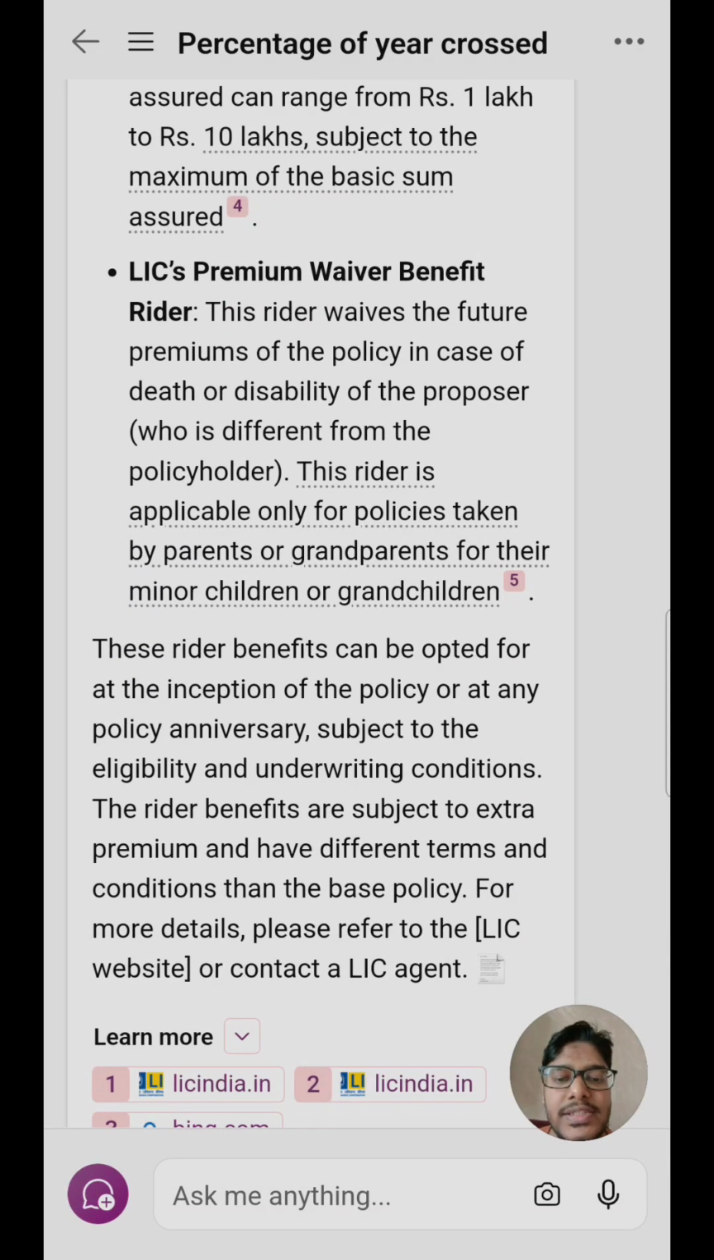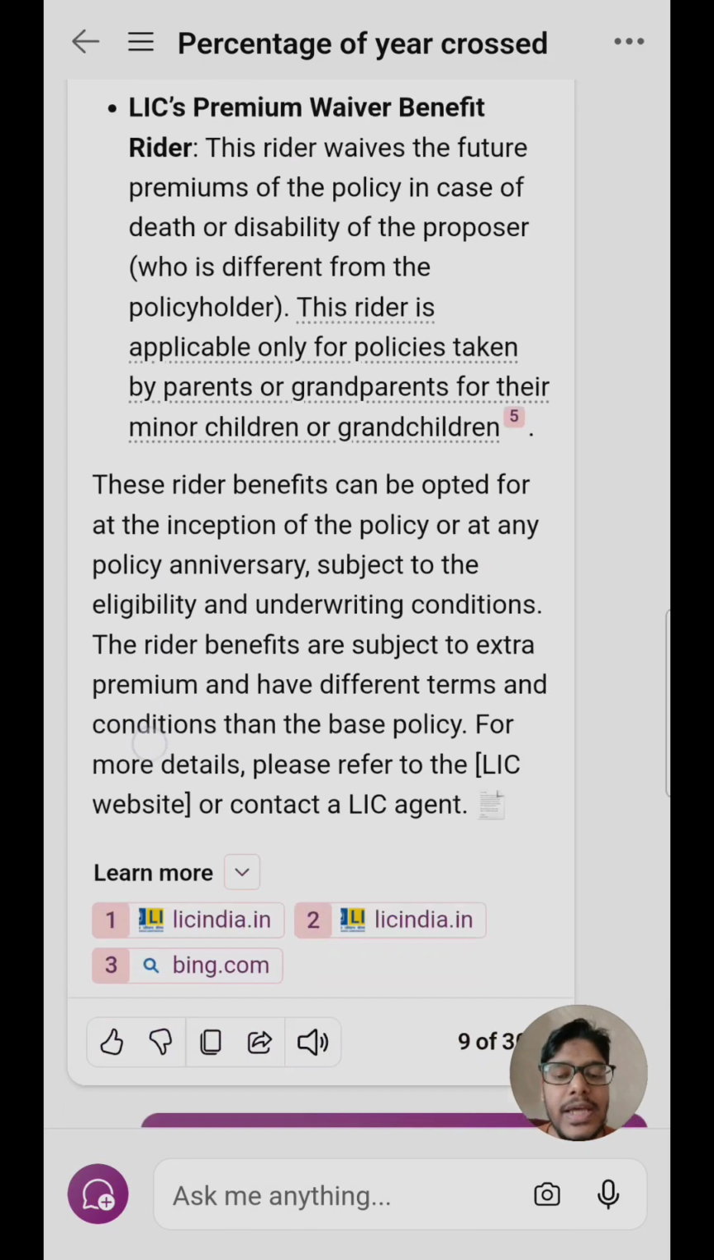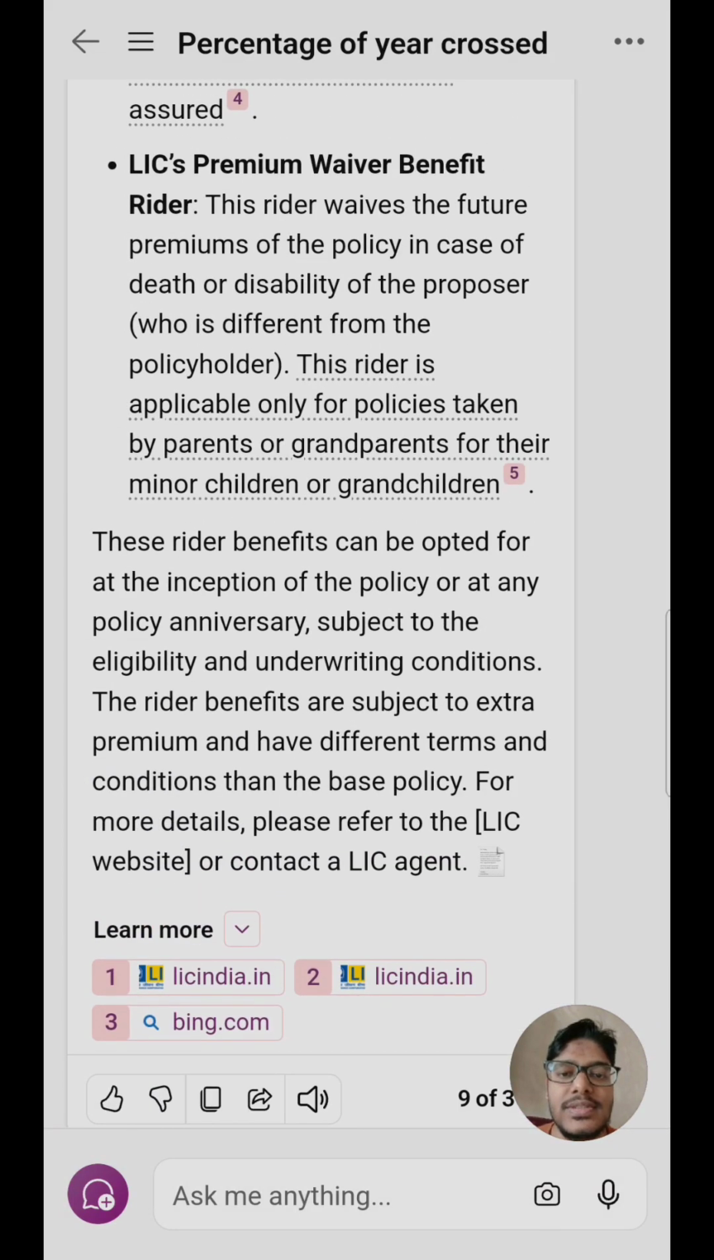So these are all the additional benefits which you can opt for in addition to the insurance policy, and they are available at a slightly higher premium. So this is the overall understanding of LIC policy which I got from ChatGPT.